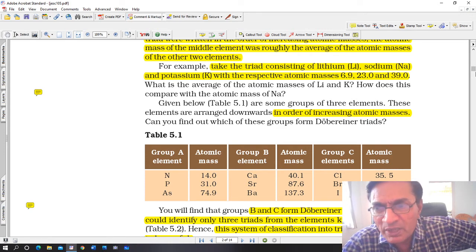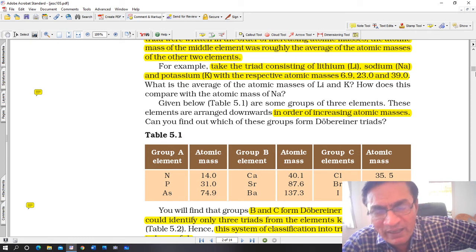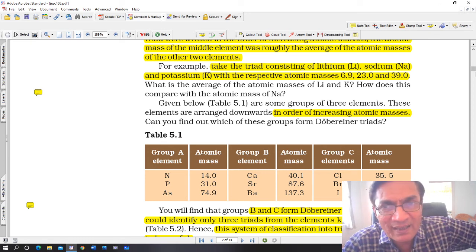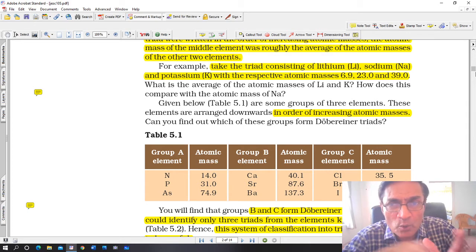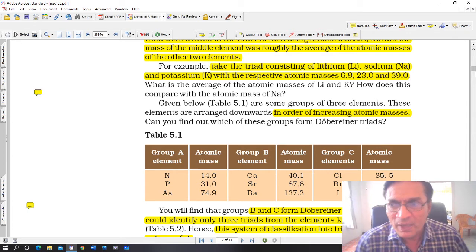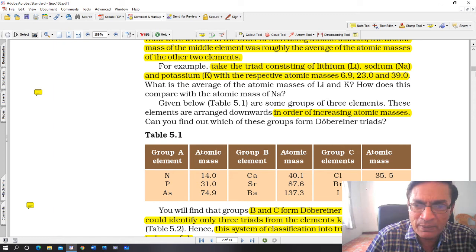6.9 plus 23 plus 39 divided by 3, you get roughly the atomic mass of sodium. So he called them triads. Now compare the atomic mass with sodium.